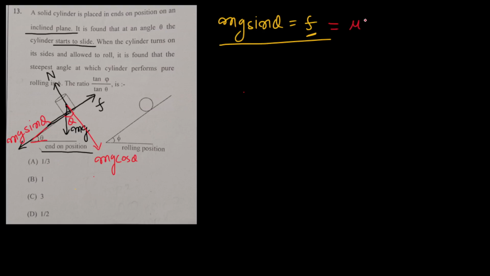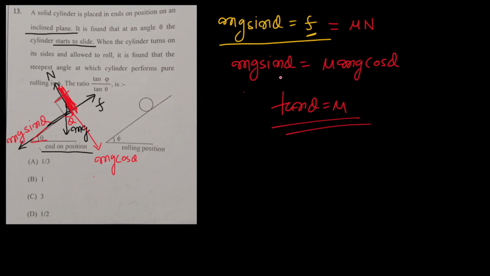So this is equal to mu N, and N here will be equal to mg cos theta, because this block is not having any motion along this direction. Along this direction it is in equilibrium. Done it? So N will be equal to mg cos theta, and you will be writing here mg sin theta is equal to mu mg cos theta. So from here you will be getting tan theta is equal to mu in this situation.